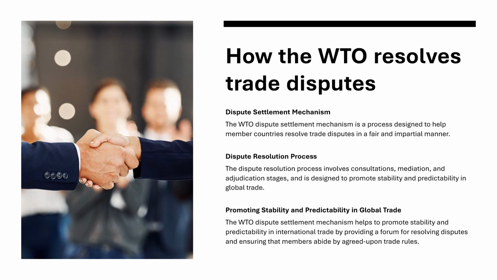Promoting stability and predictability in global trade. The World Trade Organization dispute settlement mechanism helps to promote stability and predictability in international trade by providing a forum for resolving disputes and ensuring that members abide by agreed upon trade rules.